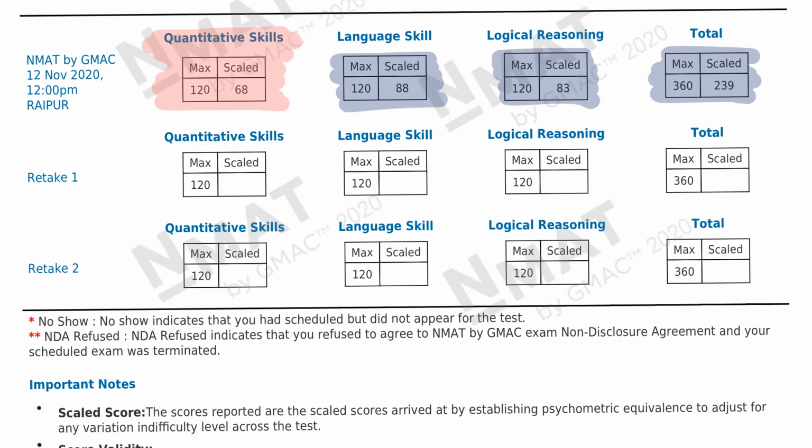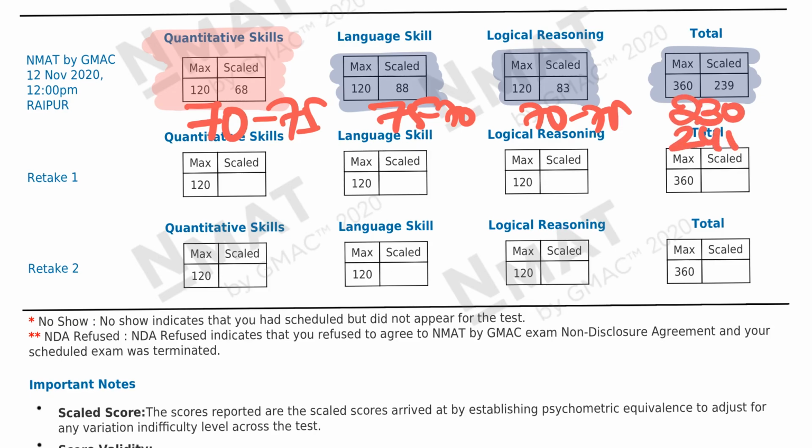Okay, so if you want a general thumb rule, 70 to 75 is considered to be a good number section wise. And overall score 230 plus, 230, 240 is a good number. So I'm giving you the range. I can't predict one value because this is the first time it's happening. 4 साल से cut off 210 के आजू बाजू था यार. इस बार suddenly paper became very easy.